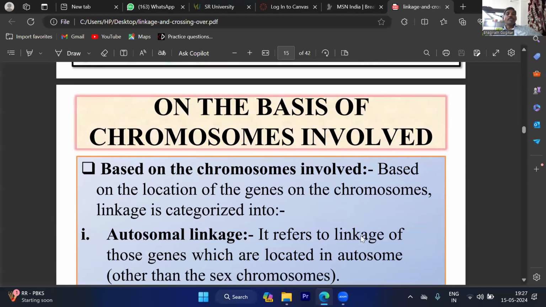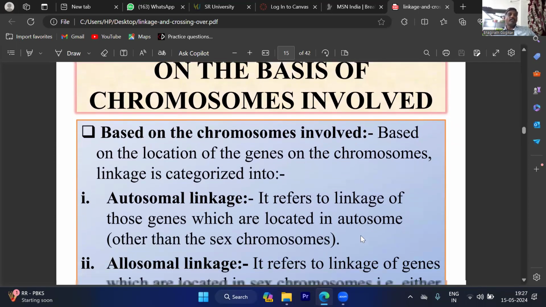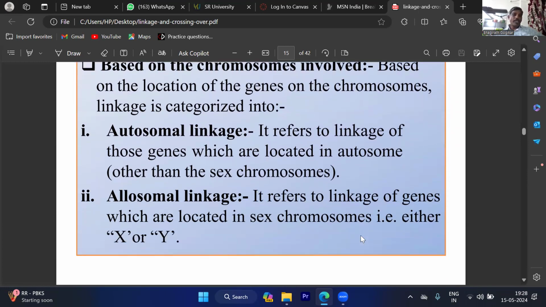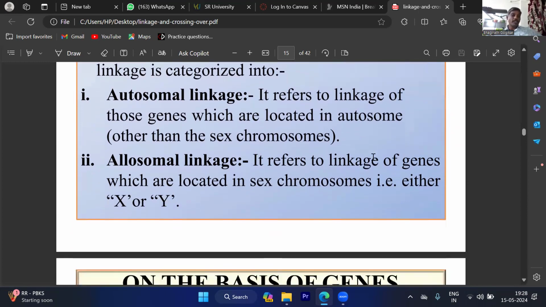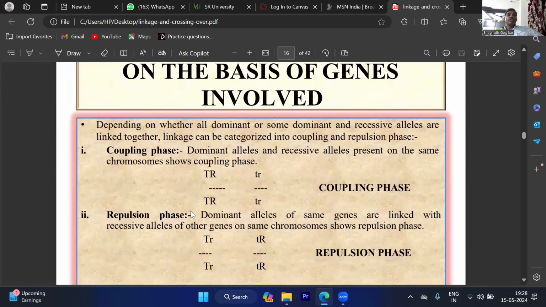So on the basis of chromosomes involved, the name itself indicates what type of linkage it is. Autosomal means linkage of those genes which are located on the autosomal chromosomes, that is, other than sex chromosomes. Allosomal linkage means genes which are located only on the sex chromosomes, that is X and Y. Next, on the basis of genes involved.